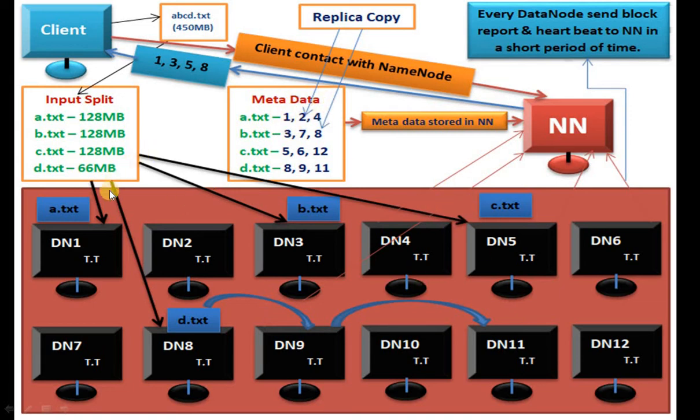Suppose we want to process the a.txt chunk, so we can put our MapReduce code on either data node 1 or data node 2 or data node 4. If we put it on any of these data nodes, then it will follow the data locality concept. It means our MapReduce code and our data are available on the same node, so it will process the data fast. And why will it process fast? It will avoid the network congestion. Now let's see the next question.